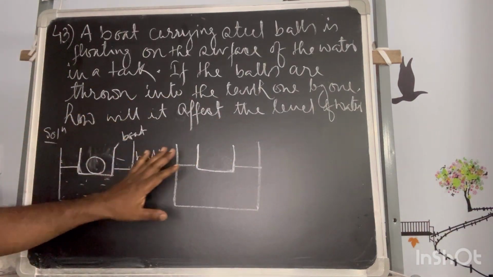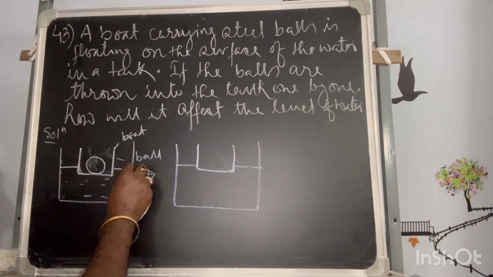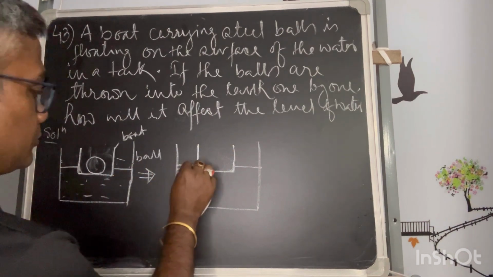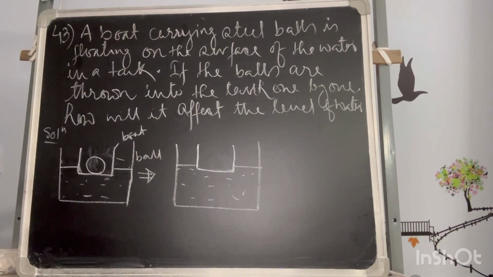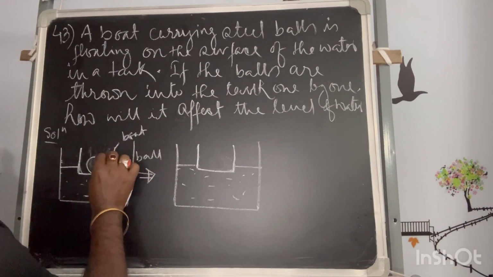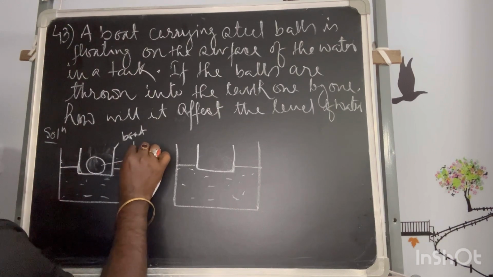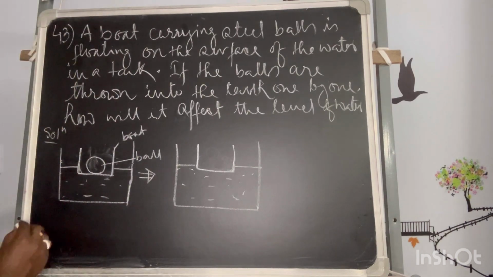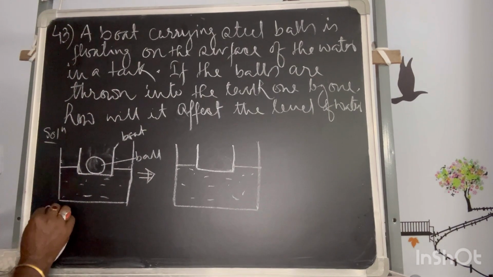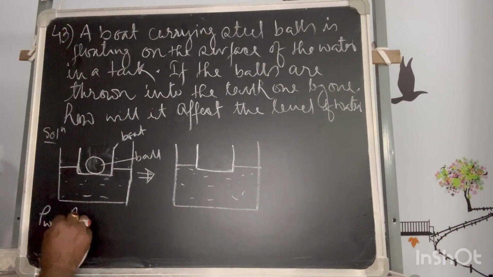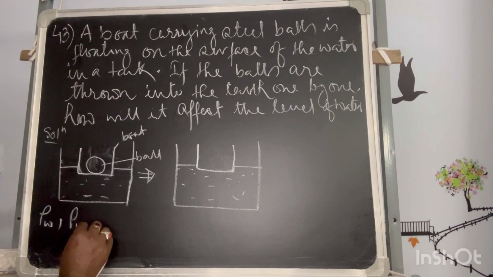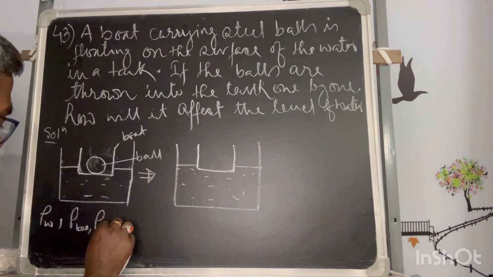So to reduce the complication of the drawing, I am assuming initially there is one ball and that is being dropped. Okay, so this is the ball, and now this is a bit easier to understand. The density of water is rho W, I am assuming the ball is rho, and this is the ball and this is the boat.